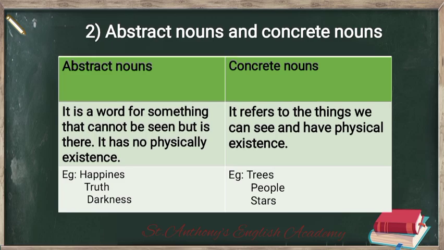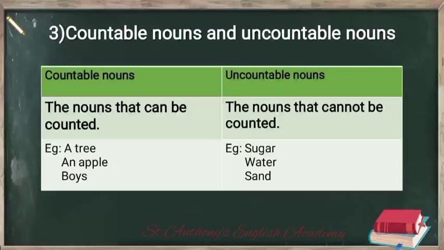Well, so now we are going to talk about countable nouns and uncountable nouns. So this is very easy because we learned this when we were kids, right? And we know that countable means things that can be counted, and uncountable means things that cannot be counted. So you are correct with it.